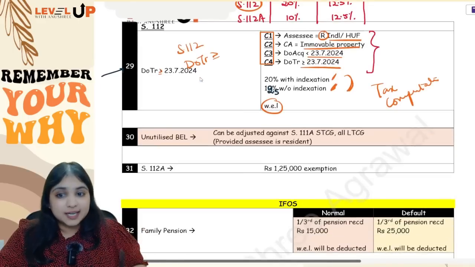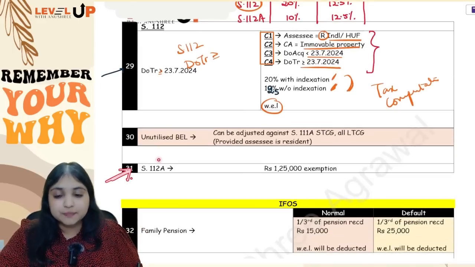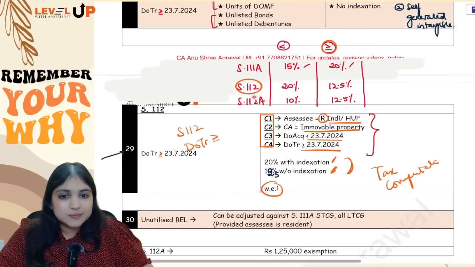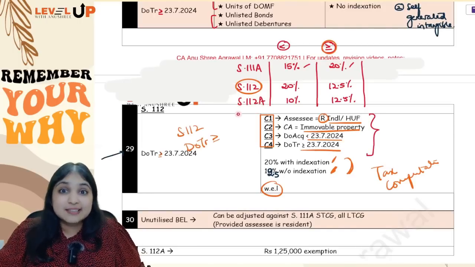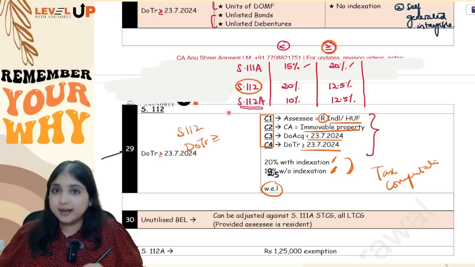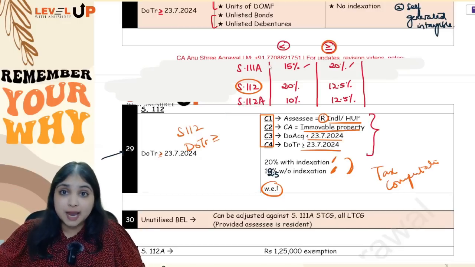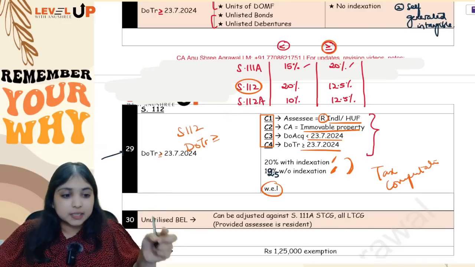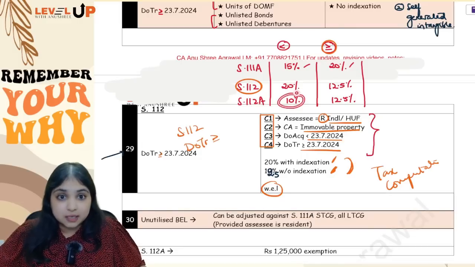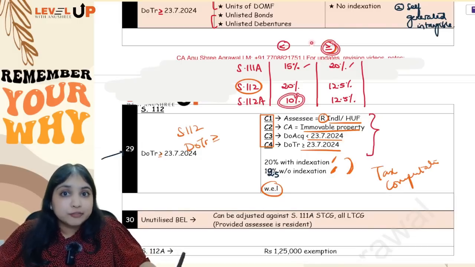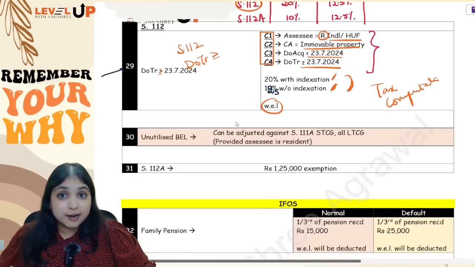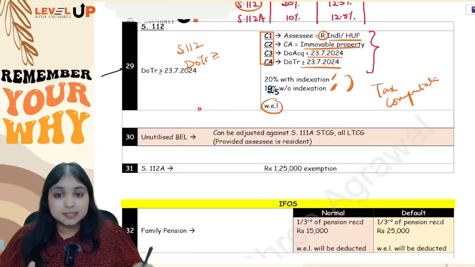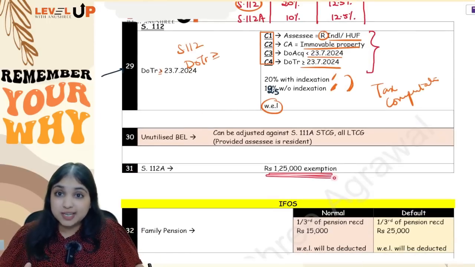Then comes your 30th adjustment. Let me come to this one first. Okay, section 112A. Just now I spoke to you about 112A. 112A is that, guys, listed equity shares, STT paid, that one. If the transfer happened before the amendment, then your tax rate is 10%. If the transfer happened on or after the amendment, then the tax rate is 12.5%. Now, in section 112A, when you're computing tax, you will get 1,25,000 exemption.